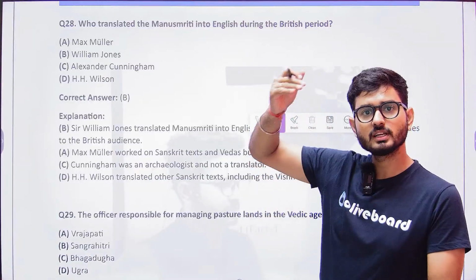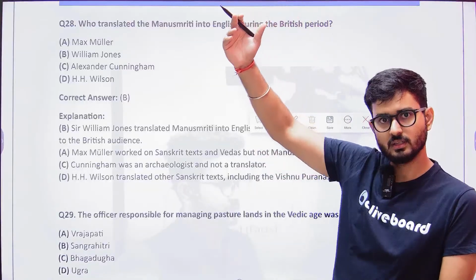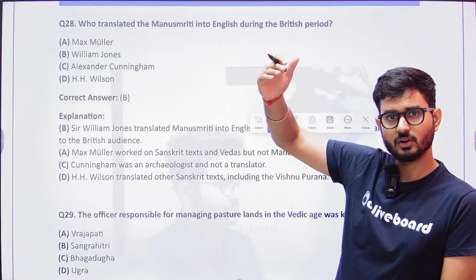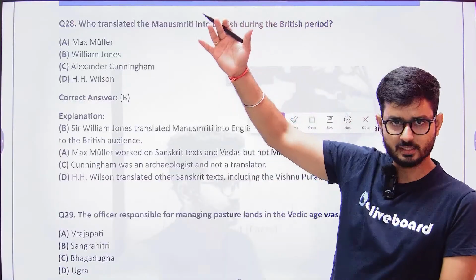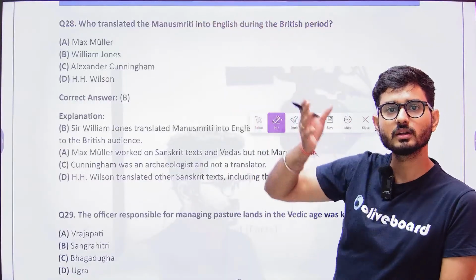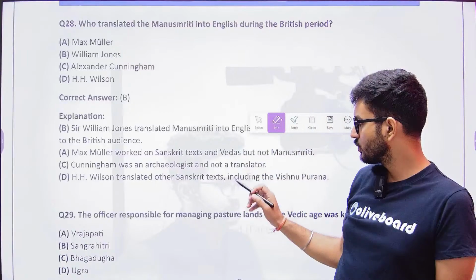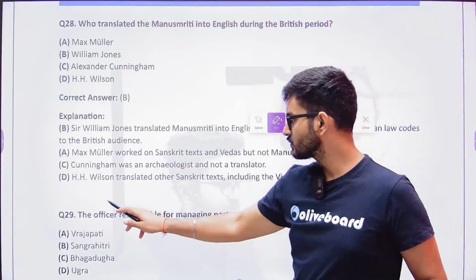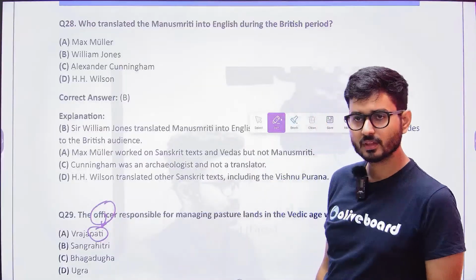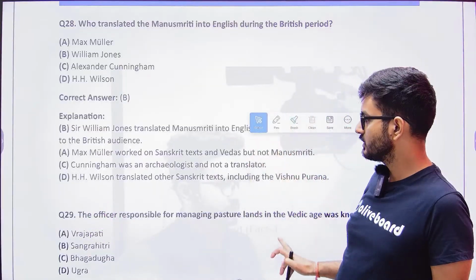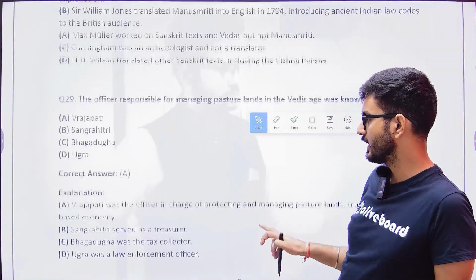So what do we call the head? Pashupati, the leader, or Himapati, Pradakshina Pati. So pati is basically the leader. So here, the officer is the Vrajapati. So the answer to this is going to be A.